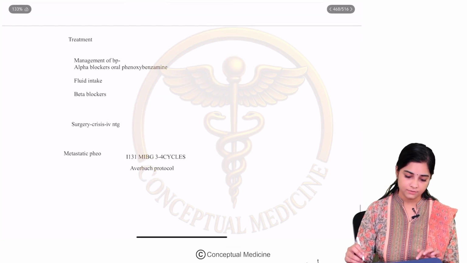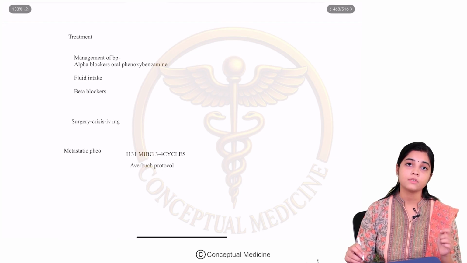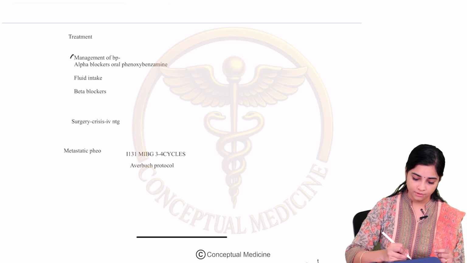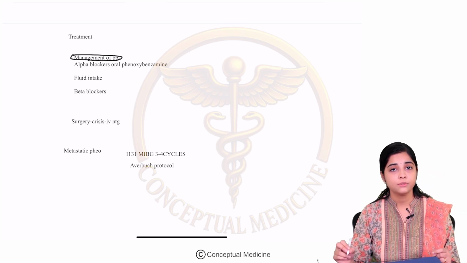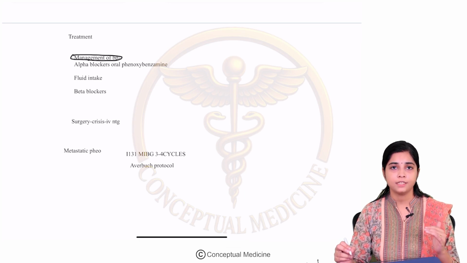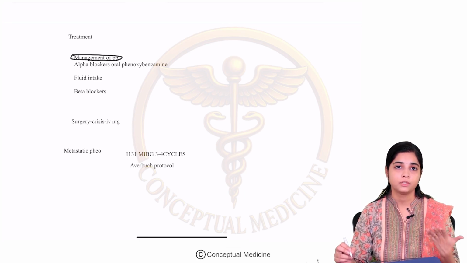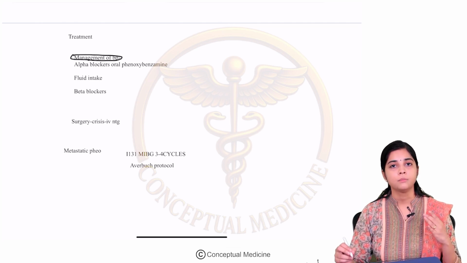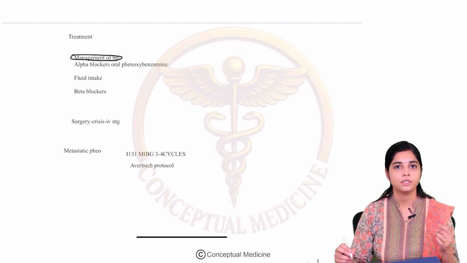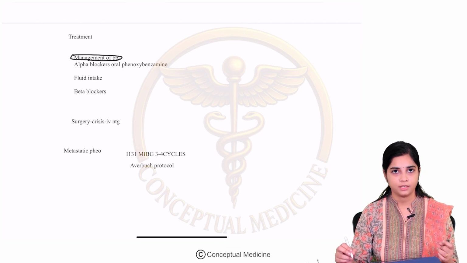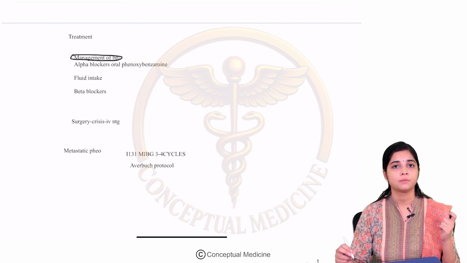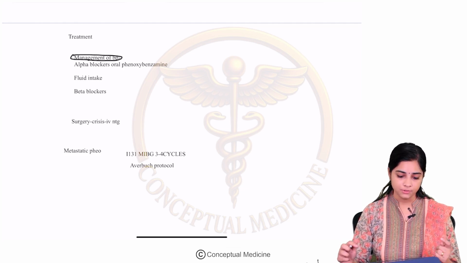Now let us look at the treatment. The most important clinical feature which has to be immediately addressed is the management of blood pressure. Though we know that the final treatment for Pheochromocytoma will be removal of the tumor, the blood pressure has to be brought under control before the patient goes for surgery. Because if you meddle with the tumor during surgery, you can precipitate a hypertensive crisis. If there is a hypertensive crisis, you can precipitate an MI or a stroke. So perioperative management of blood pressure becomes very important in Pheochromocytoma.